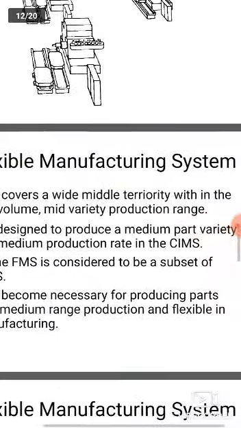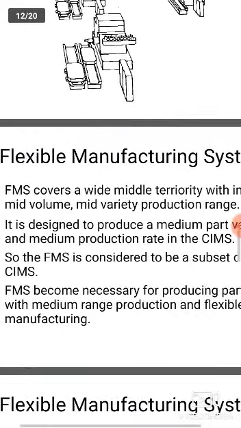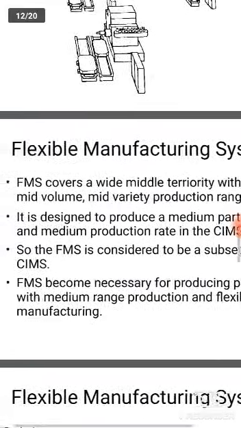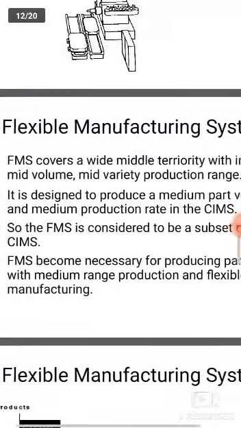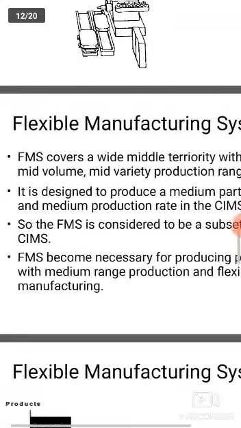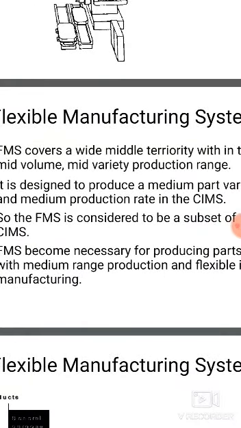FMS covers a wide middle territory with mid-volume, mid-variety production ranges. It is designed to produce medium variety of parts in medium production volumes. The number of different products manufactured in the cell is between 40 to 80, and annual production for the parts would be between 15 to 100. It covers mid-volume and mid-variety production ranges.